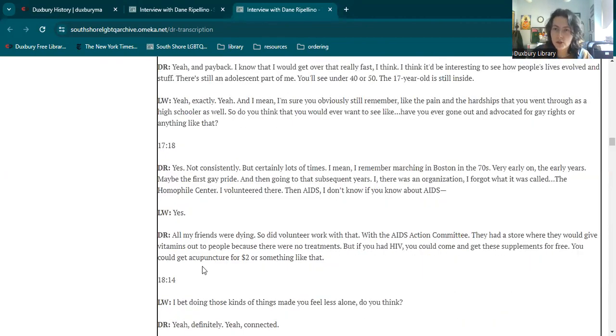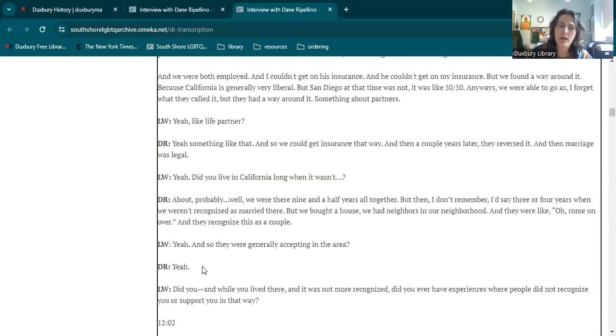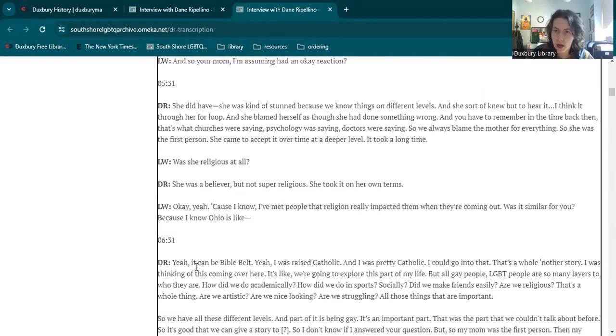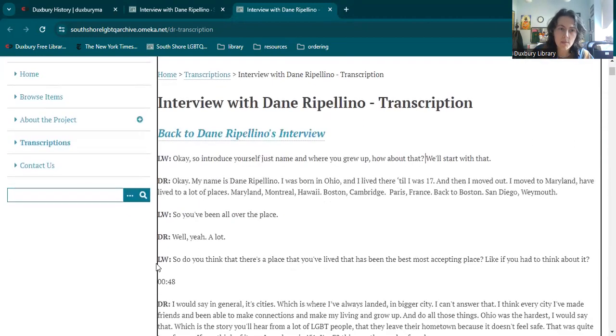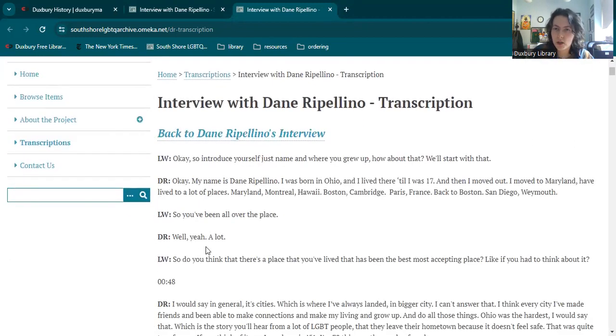But there are a lot of other research tools and searching tools on the archive. Clicking on an interview and searching for a certain topic is really great, but maybe you don't know how often something was mentioned, or if something was even mentioned in your interview at all. You can search on the left here in this search bar.